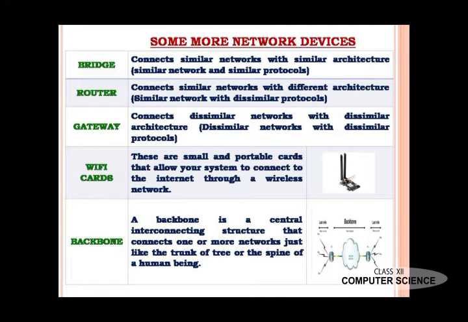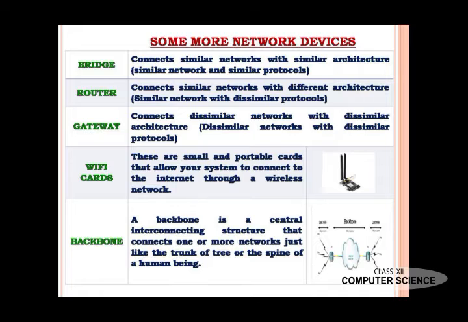Router is a device which connects similar networks with dissimilar architecture. It means dissimilar protocols. And gateway. Gateway is a device which connects two or more dissimilar networks with dissimilar architecture, dissimilar networks with dissimilar protocols.